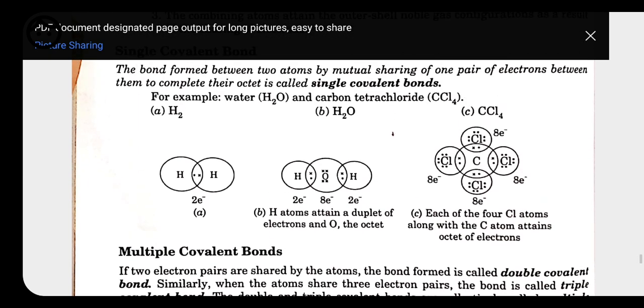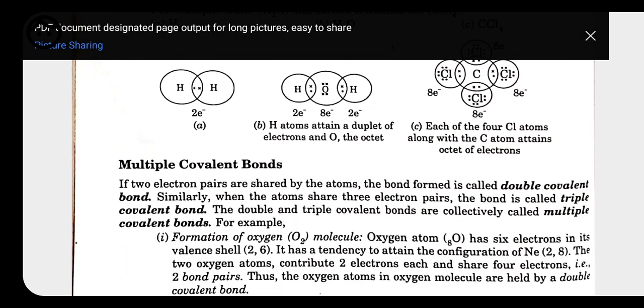Here whatever bond structure is formed is a single bond, because for a covalent bond we may have a single bond or multiple bonds. Multiple bonds may be double or triple. So if two electron pairs are shared by two atoms, the bond formed is called a double bond. Okay, whereas when the atoms share 3 electron pairs, the bond is called a triple covalent bond.